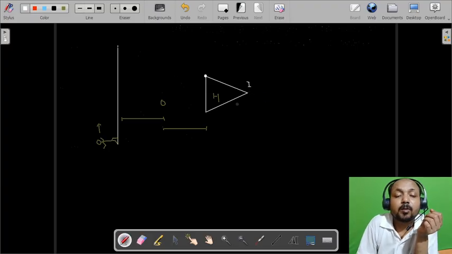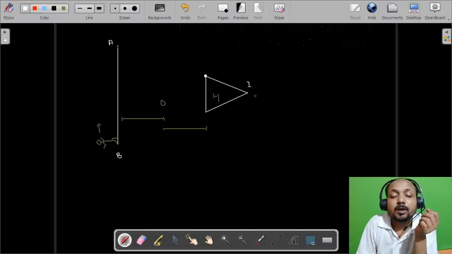By the help of similar triangles we can simply find out the value of y. Let's say this is I, this is E, this is F. So triangle ABI is similar to triangle EFI.